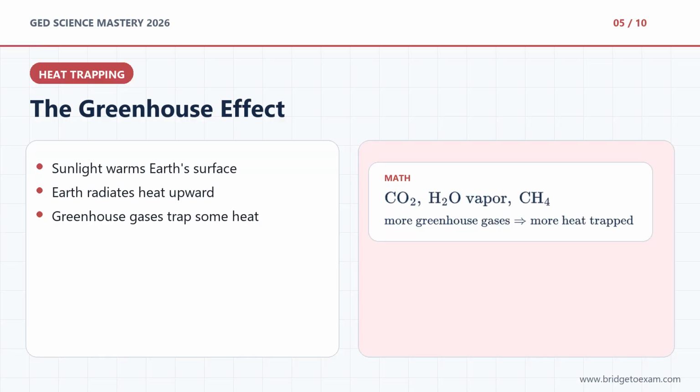The greenhouse effect is a natural process that keeps Earth warm enough for life. Sunlight enters the atmosphere and warms Earth's surface. Earth then radiates heat back upward. Greenhouse gases, such as carbon dioxide, water vapor, and methane, absorb some of that heat and send some of it back down. The important test idea is balance. Some greenhouse effect is necessary, but adding more greenhouse gases traps more heat.